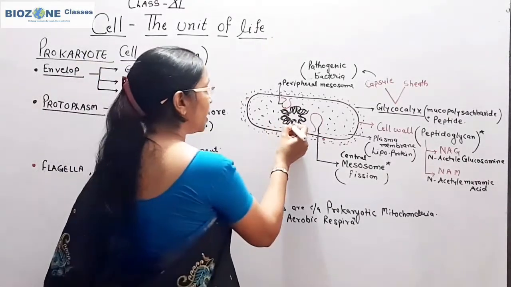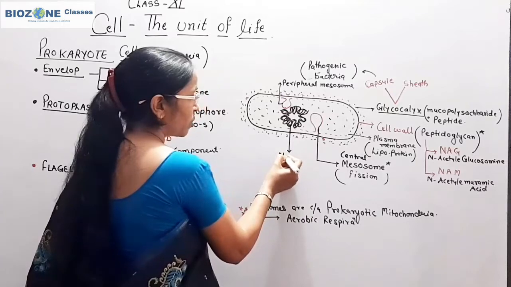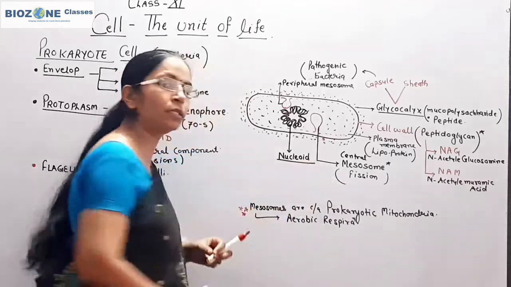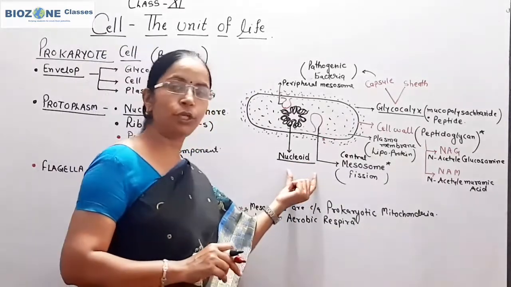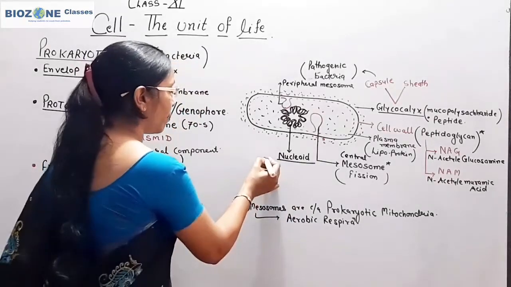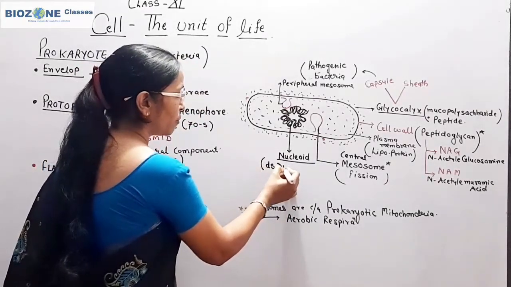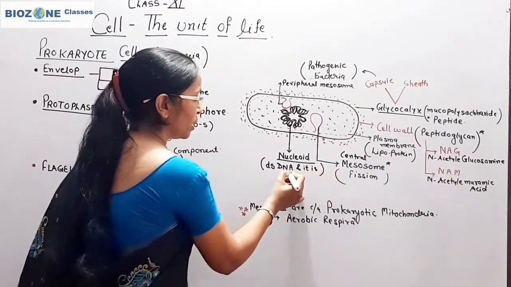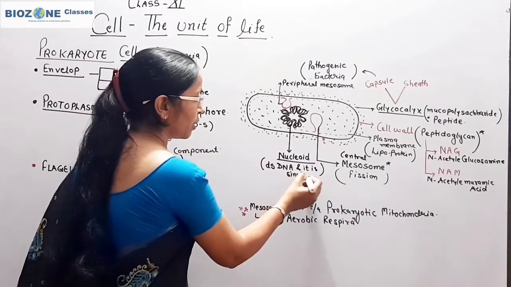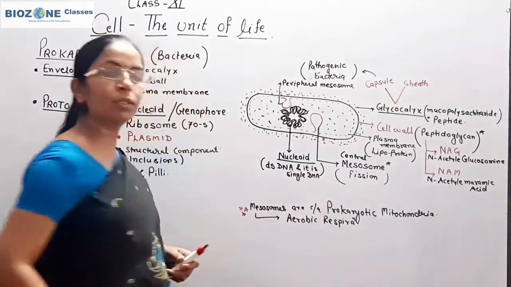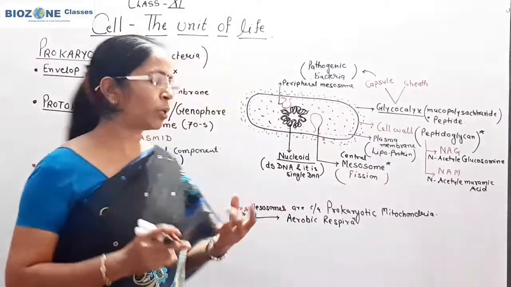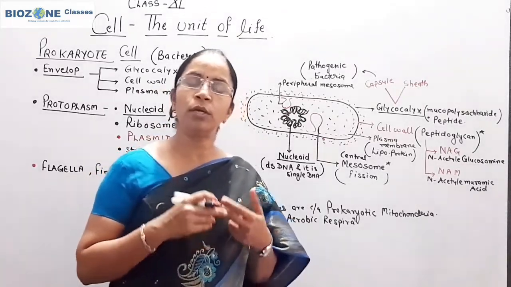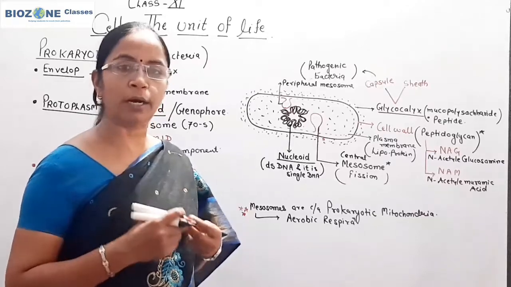This freely present single circular DNA is called nucleoid, or it is called primary nucleus, incipient nucleus or genophore. So nucleoid, you remember, is the primary or incipient nucleus made up of double-stranded DNA, and it is a single DNA. That means no other chromosomes are present. As usual, nucleoid is responsible for the transfer of character from one generation to another generation or from one cell to another cell.